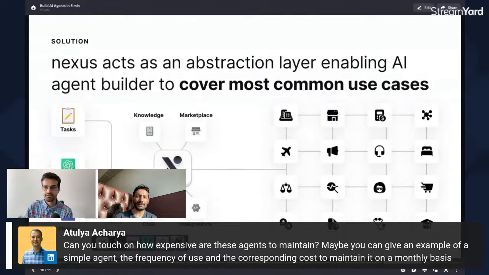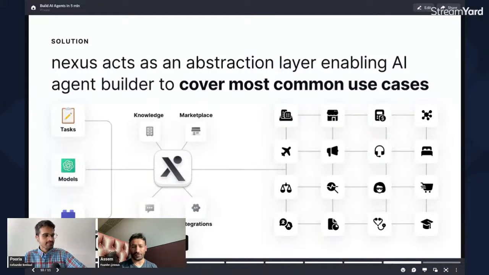So it's really a case by case basis, right? How expensive they are is essentially how frequently they are used. You have to think that the main engine behind an agent is a large language model, right? So depending on the type of large language model, you have different rates per token. And depending on how much freedom you give to that agent, it's going to call that large language model iteratively a lot.